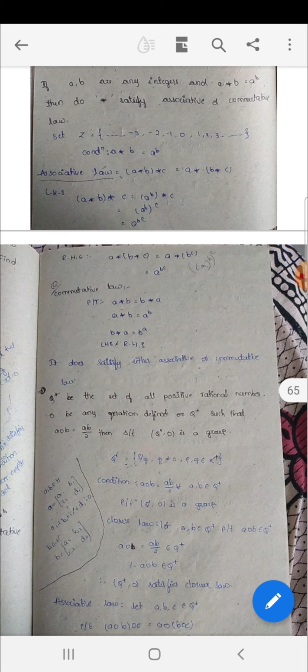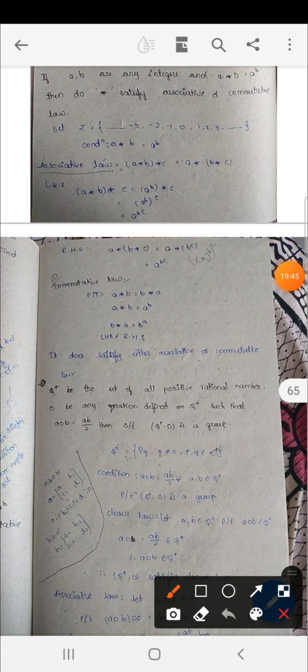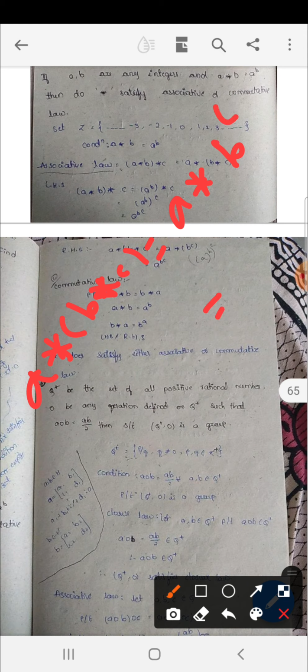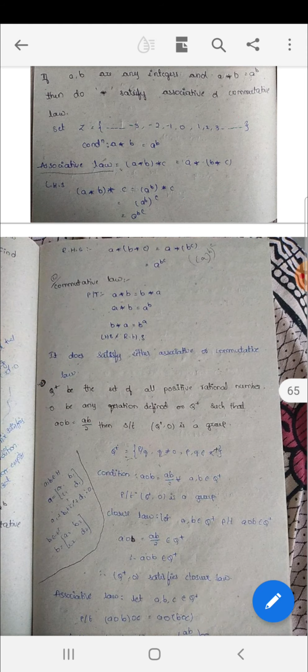Okay, and next now RHS A star (B star C). B star C is nothing but B to the power of C. So A star (B to the power of C) is nothing but A to the power of (B to the power of C). So LHS is equal to A to the power of B to the power of C, and RHS is also A to the power of B to the power of C. So that is LHS is equal to RHS. That is (A star B) star C is equal to A star (B star C). So associative property is satisfied.